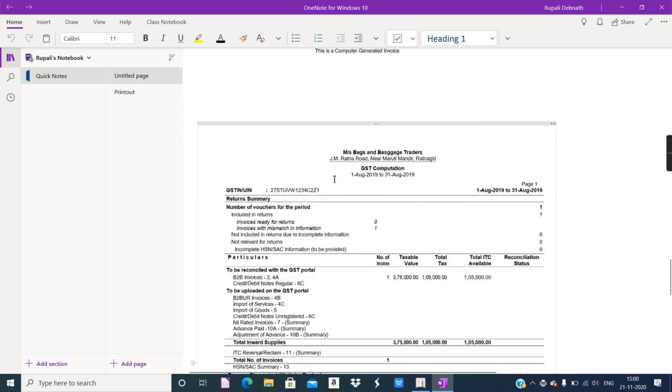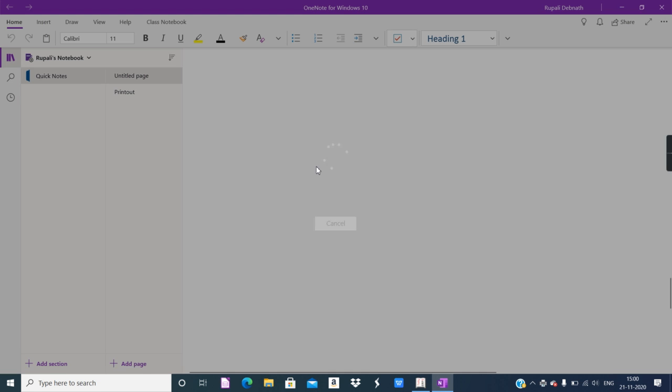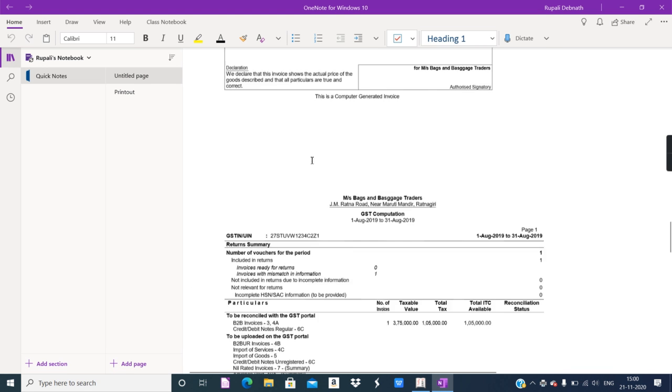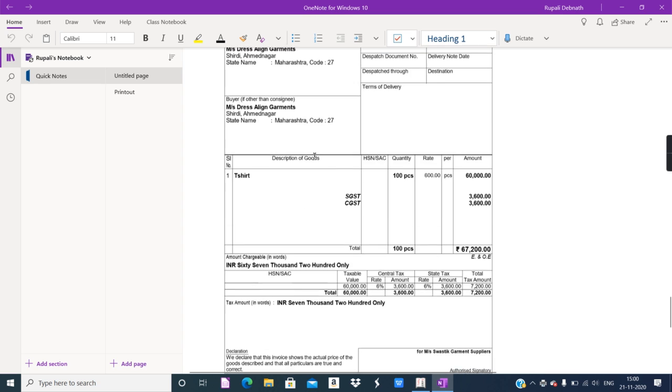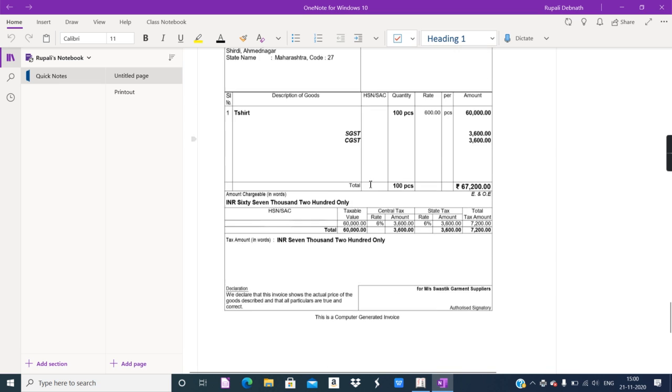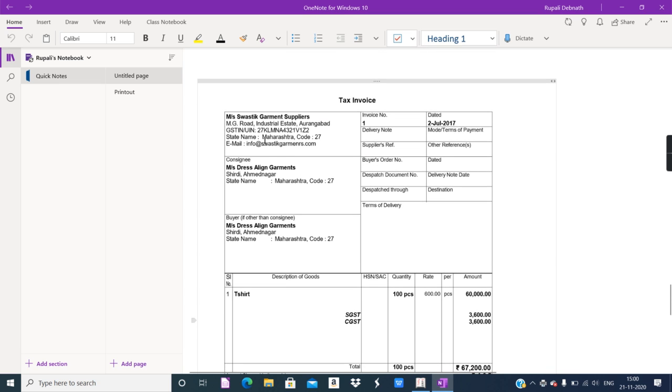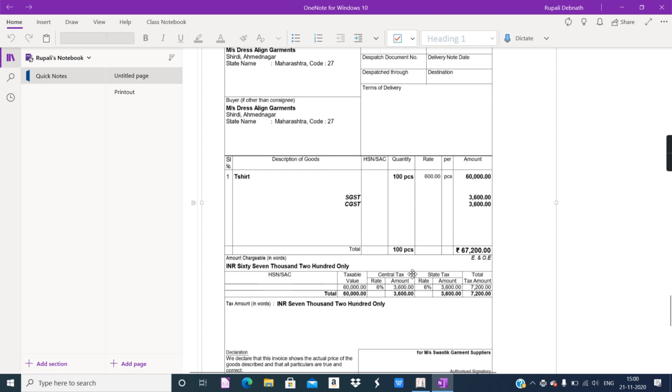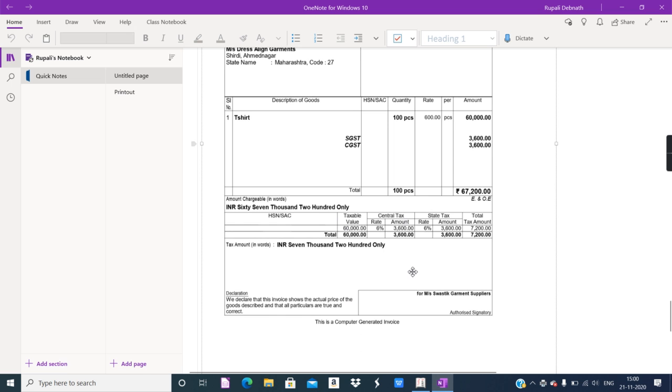See this, all the address, everything you can see. So now you can directly take the print.